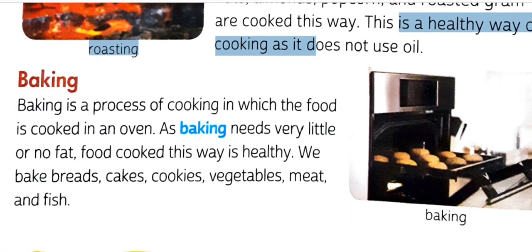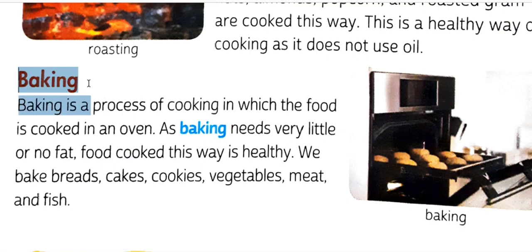Come to the next point, baking. Baking is a process of cooking in which food is cooked in an oven. Baking needs very little or no fat, so food cooked in this way is healthy. We bake bread, cake, cookies, vegetables, meat, and fish. You eat cake, and cake is also baked by this process. This process is called baking.